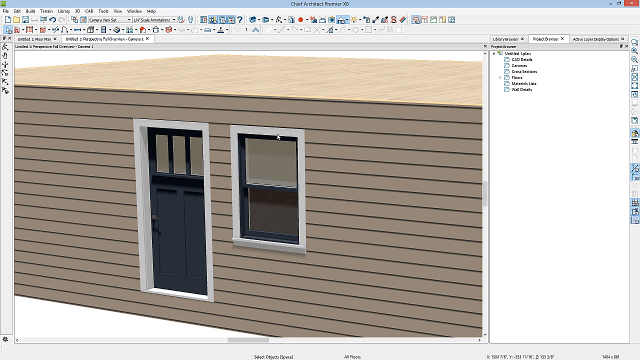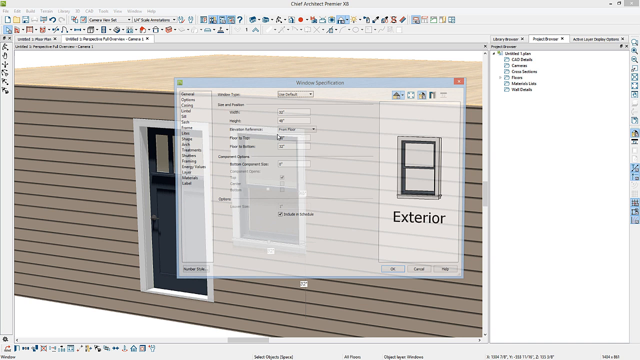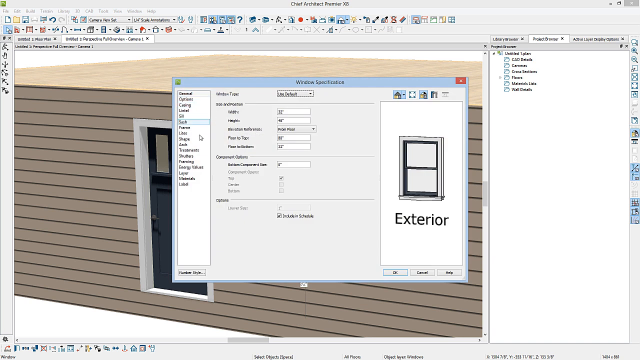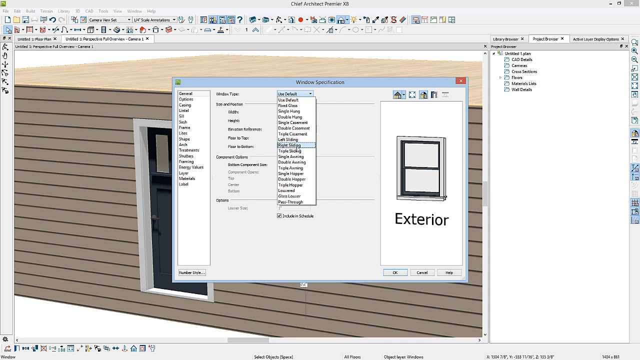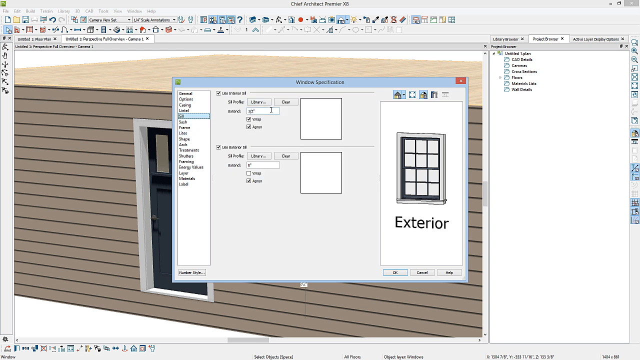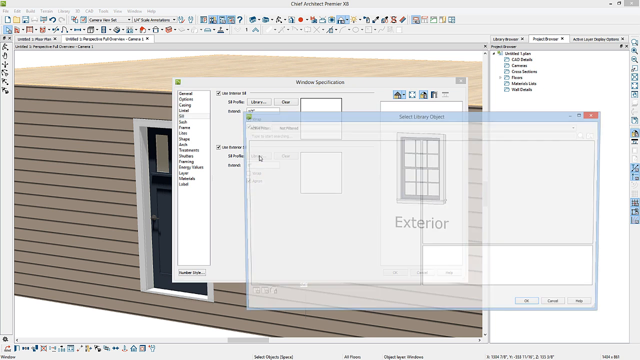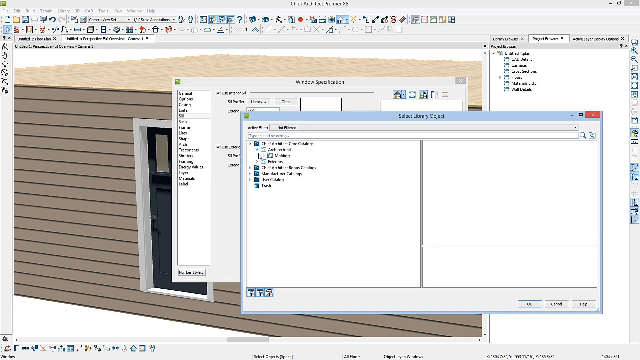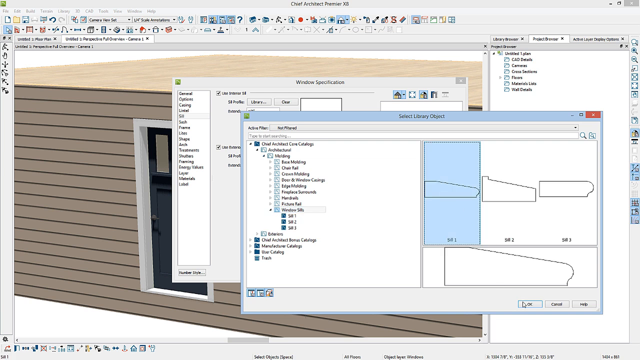You can select a window or door and many other objects. If I open up this window, you can see that I have all of the same options for the design of this window. I'll go ahead and change the size to a 36 inch. I could change it to a left sliding or right sliding, or an awning window or a hopper window. I'll go ahead and keep the default, which is a single hung window, and then perhaps add some divided lights. And then let's add a different molding for the sill for the exterior side. I'll go to the library browser, go into the Chief Architect Core Catalogs under Architectural and Molding, go to the Windowsills subfolder, and select a different sill shape.